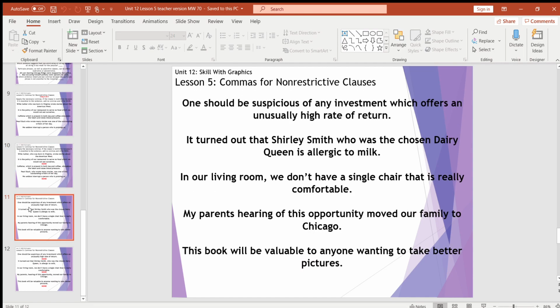And we're almost done. One should be suspicious of any investment which offers an unusually high rate of return. We've got our adjective clause, which offers an unusually high rate of return. If we take that out, we have, one should be suspicious of any investment. Now you don't necessarily need to be suspicious of any investment, just the ones that offer unusually high rates of return. Since that is necessary for the sentence, it is a restrictive clause, no commas.